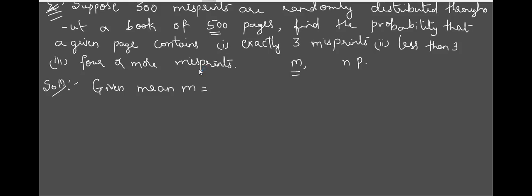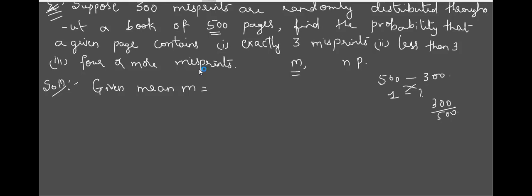In the whole book there are 300 misprints. So on an average, in 500 pages there are 300 misprints; on one page, how many? You used to do it like this in school. This is how I get the mean.